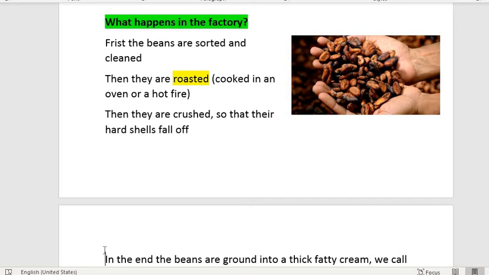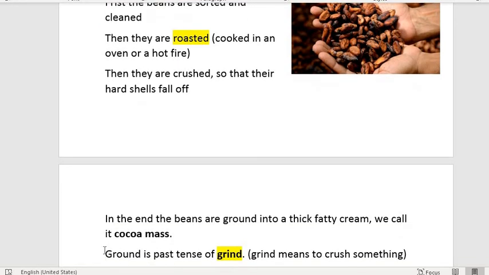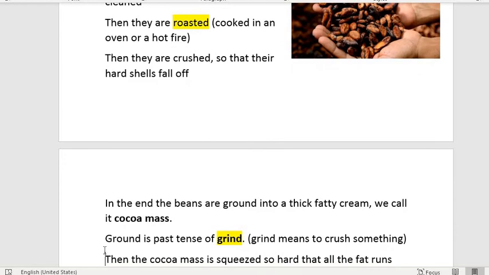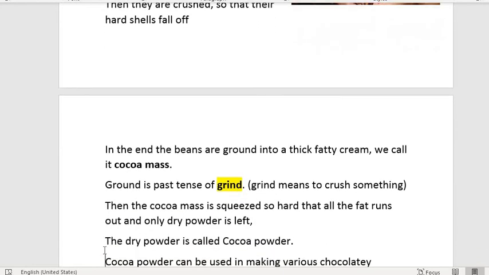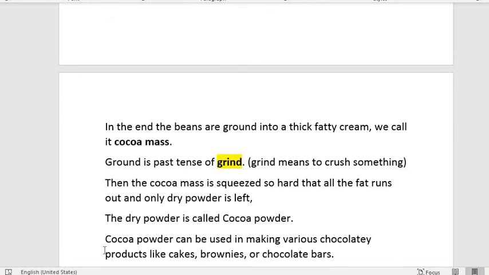To do that, they crush the beans and remove the shells, and in the end the beans are ground. To grind something means to crush it. After crushing it, we get a thick fatty cream that we call cocoa mass. Now, cocoa mass can be used as it is or it can be used to make cocoa powder. To make cocoa powder out of cocoa mass, what the workers do is that they squeeze it very hard so that the fat runs out and only dry powder is left.